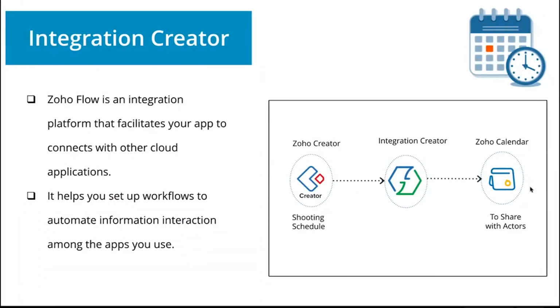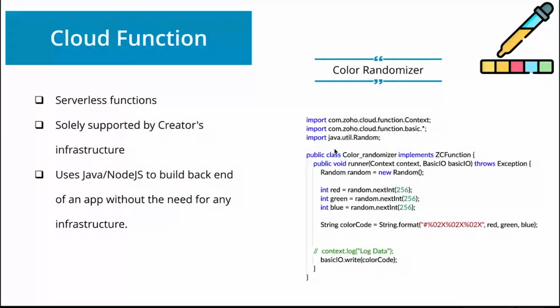So for that, I'm using the color randomizer. Once I create project A, a random color will be generated for the calendar, and when I create project B, it will be created with a different color in the Zoho Calendar. For that purpose, I'm writing a very small cloud function, a Java function named color randomizer.